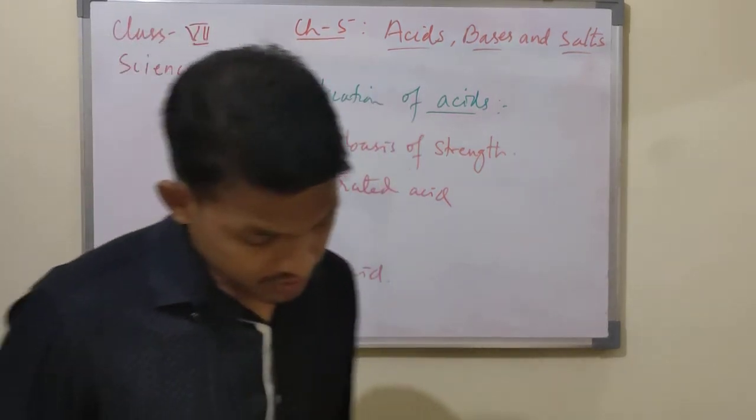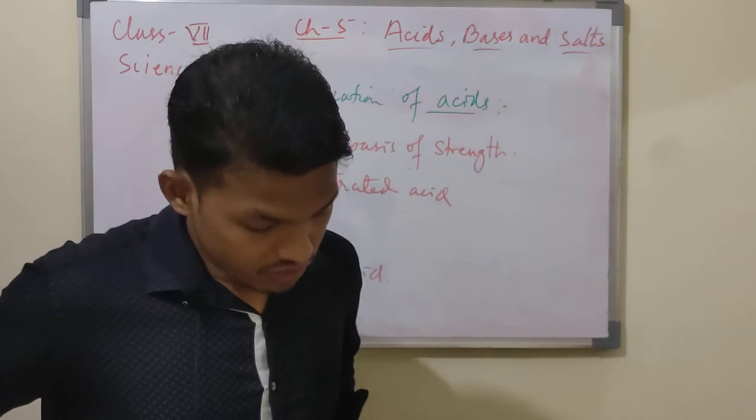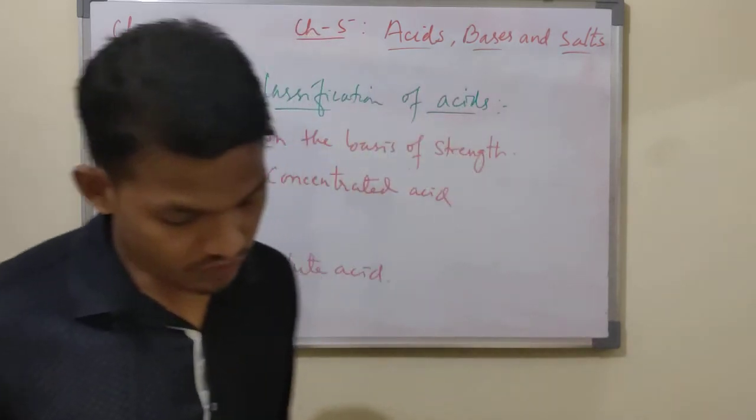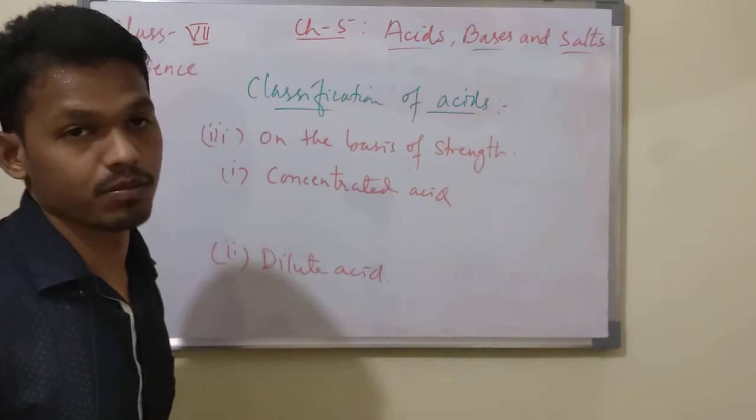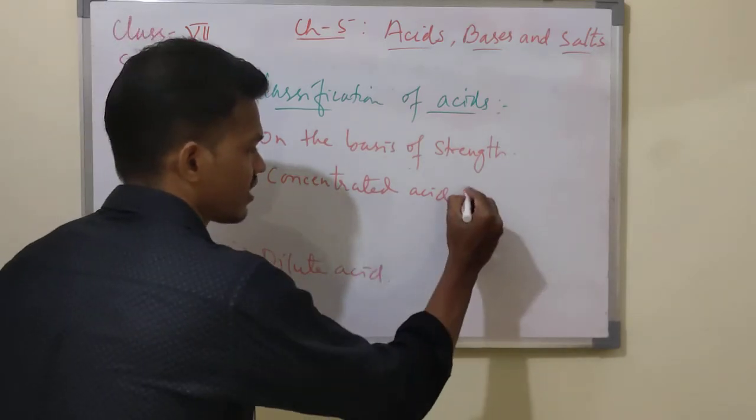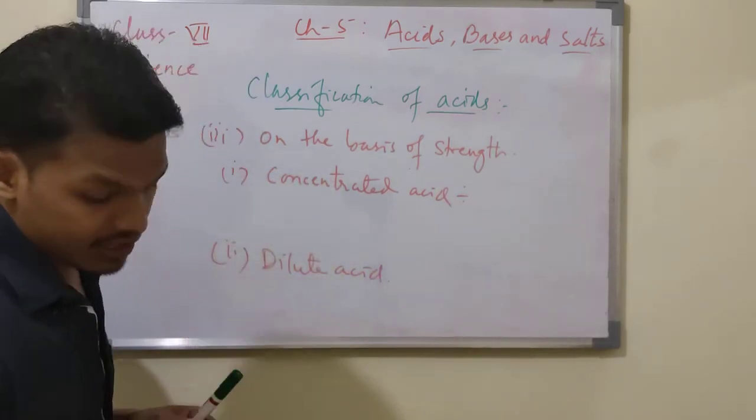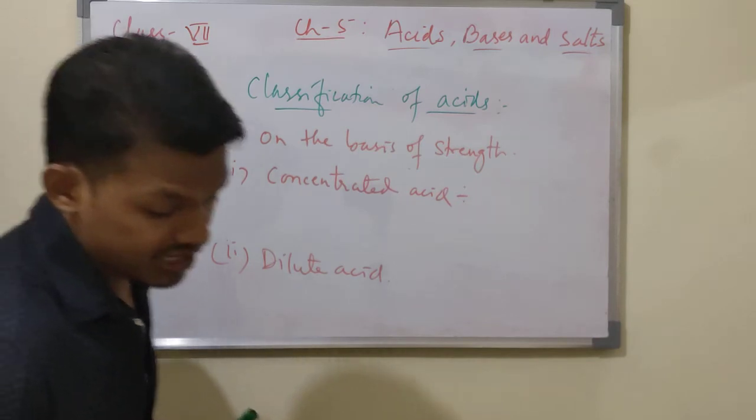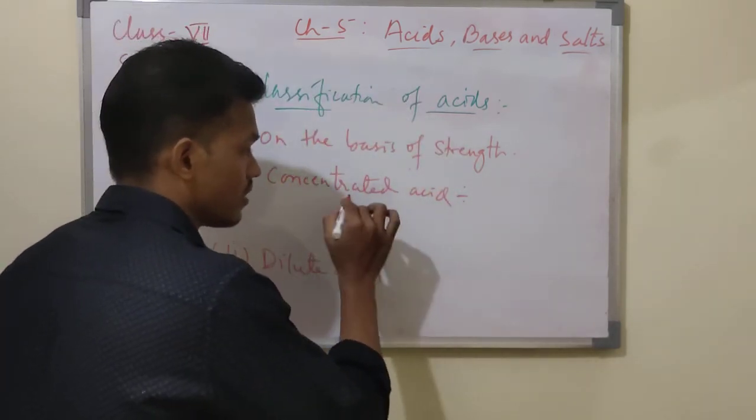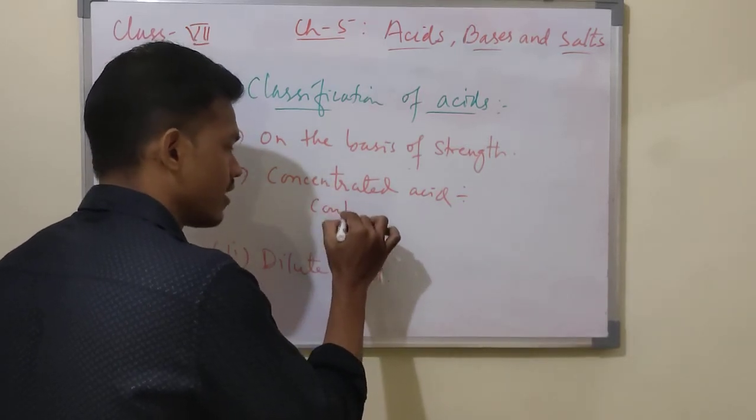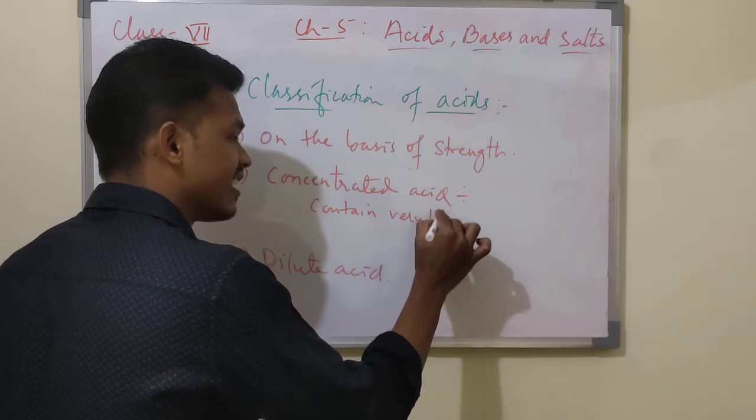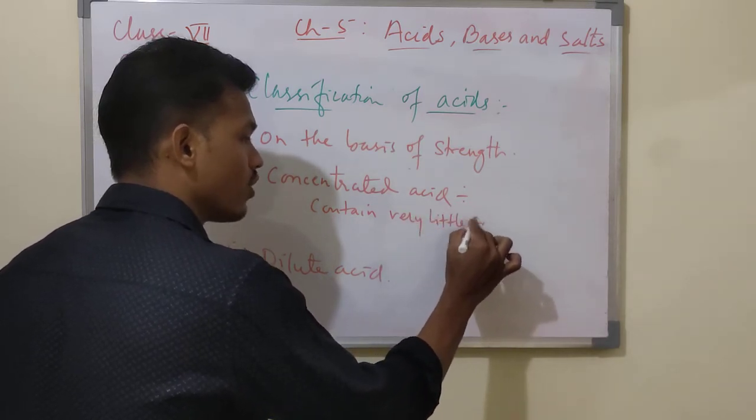Concentrated acid is the acid which contains very little or no water. The percentage of acid is more than in the other. So what happened? Concentrated acid means what? The acid which contains very little or no water.